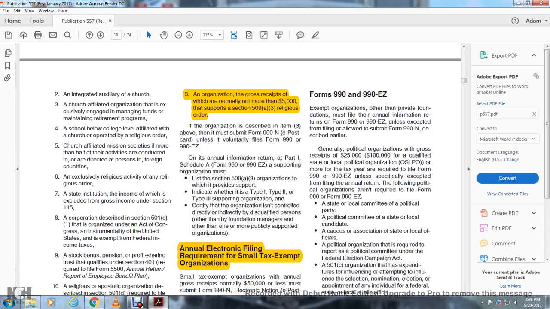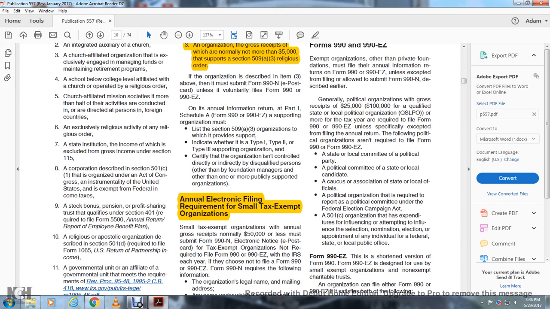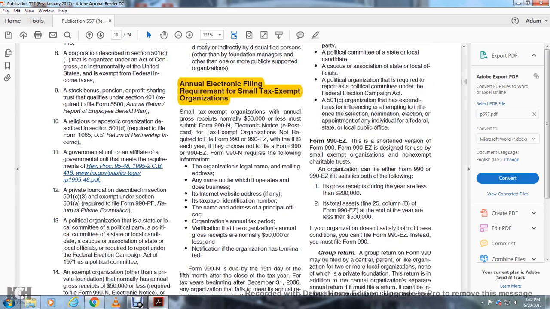General political organization gross receipts is $25,000 or $100,000 are qualified in state, local political organizations or more tax year with required with the file Form 990-990EZ unless specifically exempt the file annual return. The following political organizations aren't required to file Form 990-990EZ: a state local committee with the political party, with the political committee with the state of the local candidate, the caucus for the association, state local official, the political organization required with the report of the political committee under the Federal Election Campaign Act, the 501c organization, the expenditure for the nation, links against attempting to influence the selection, nomination, election with the appointment of any individual, federal and state and local public official office.